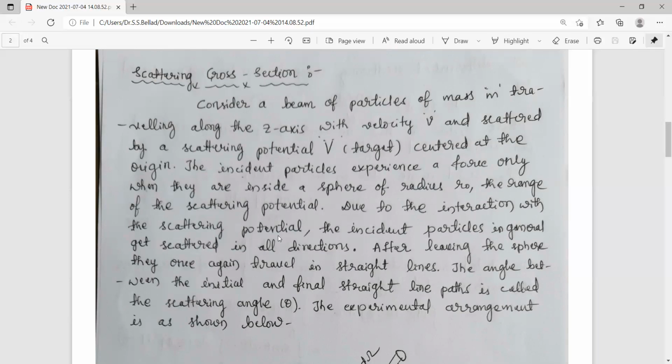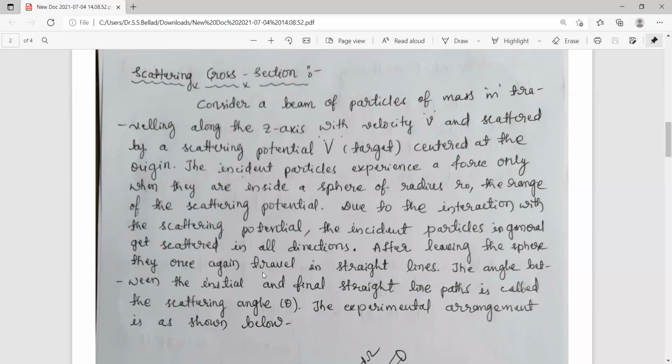Due to interaction with the scattering potential, the incident particles in general get scattered in all directions. So when they interact with the target particle, they get scattered in all directions. After leaving the sphere of interaction, where we assume that the potential is spread inside the sphere, they once again travel in straight lines.